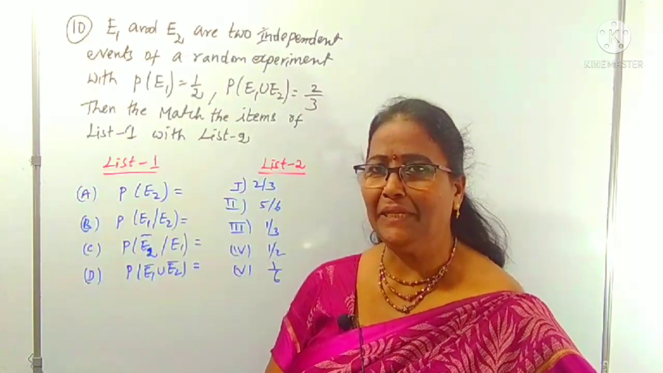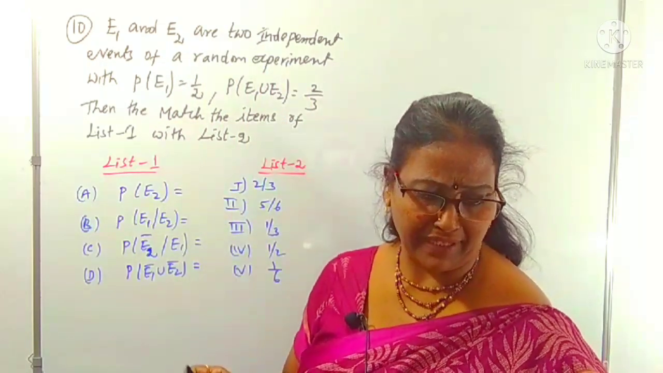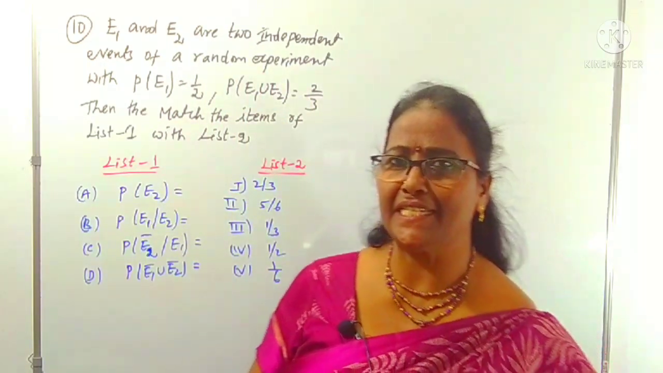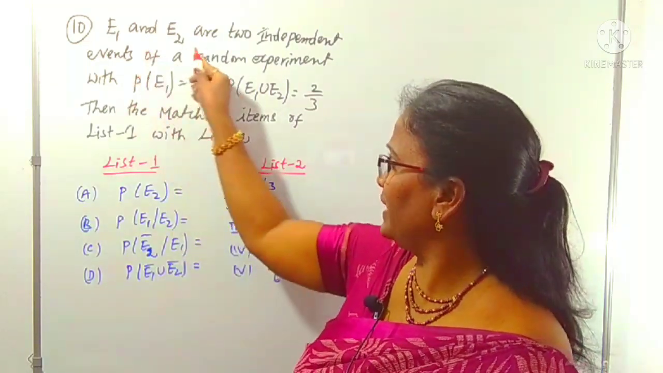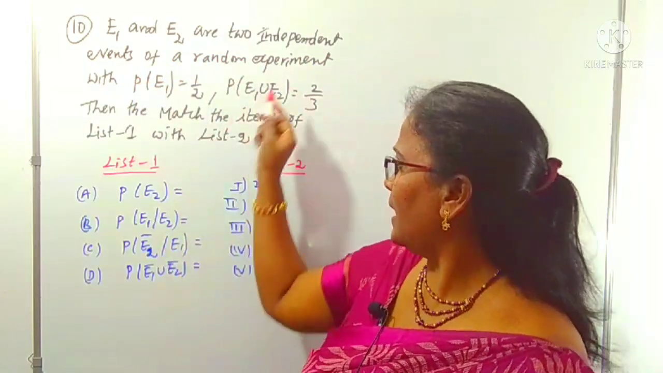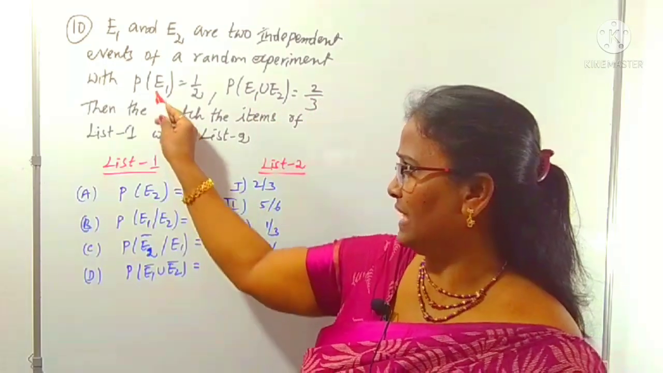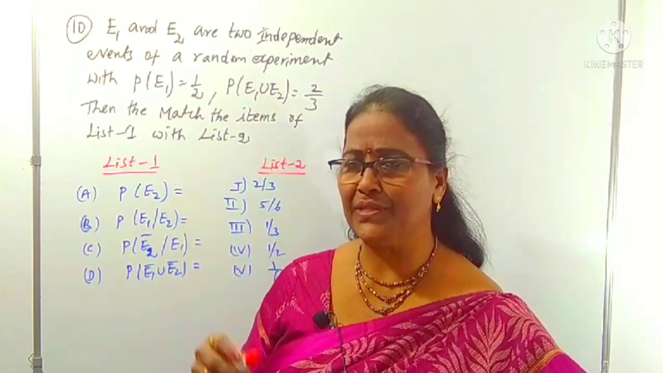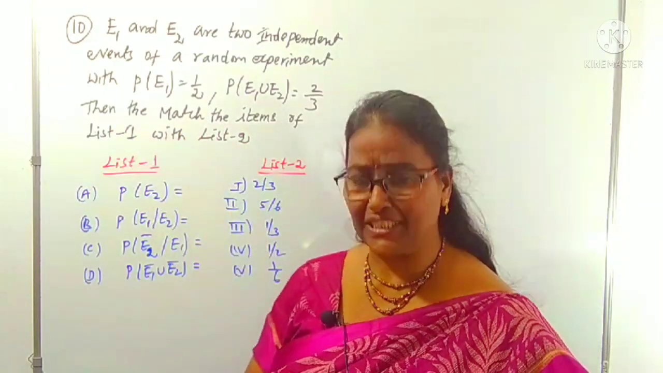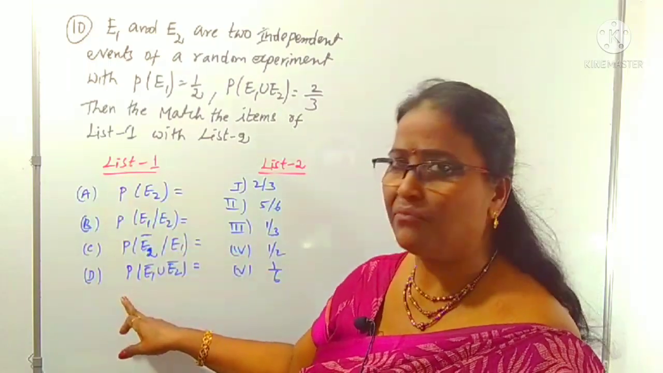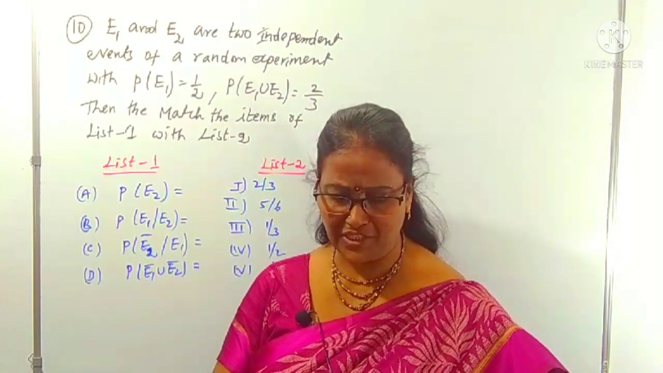Clear? Right. Question number 10. E1 and E2 are two independent events. For independent events, the probability of the intersection is their product. It is also given that the probability of E1 is 1/2 and the probability of the union is 2/3. Then match the items from list 1 with list 2. It is a matching type question, so let's see how to find which items match.